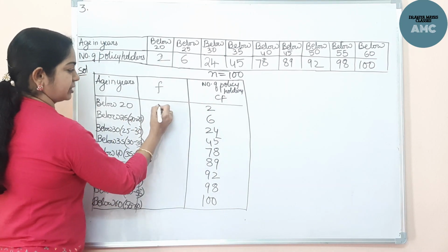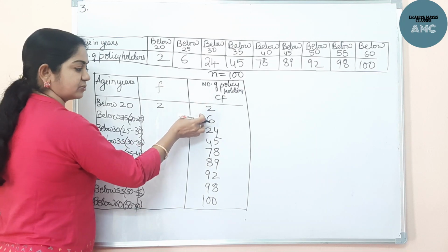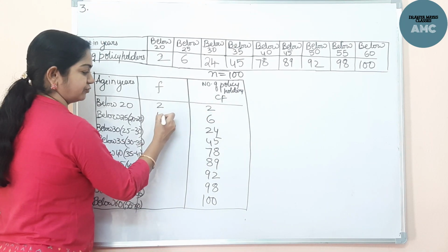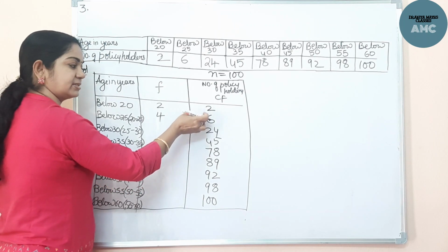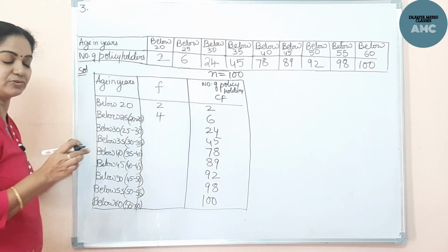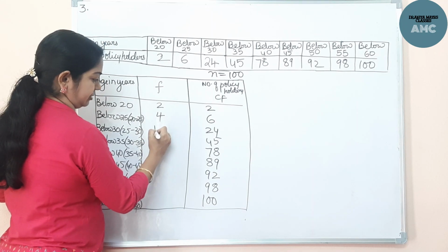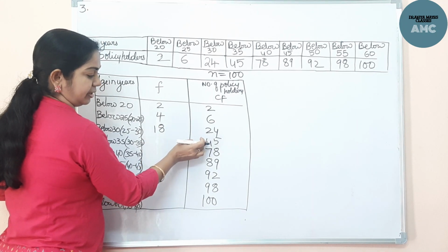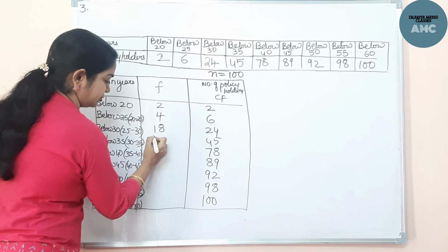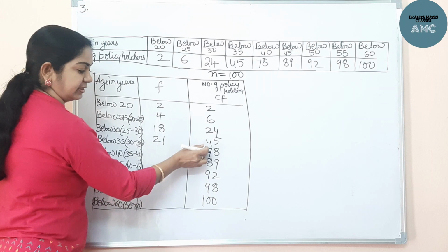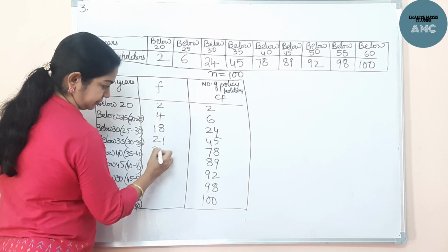Okay, now the first one is 2. Subtract this from this value, so 6 minus 2, 4. Subtract 24 minus 6, how much do we get? 18. And 45 minus 24 comes to 21. 78 minus 45, here 33.